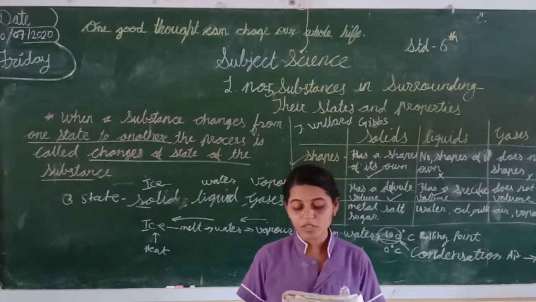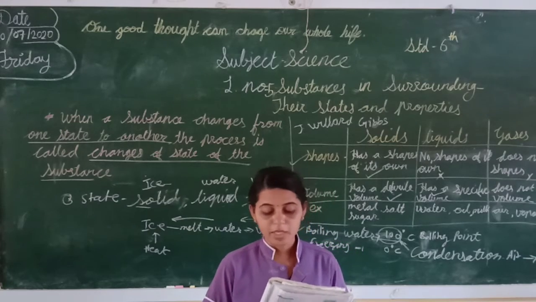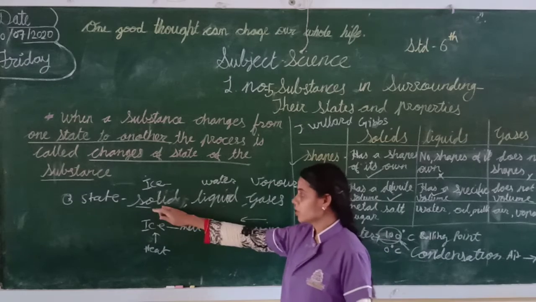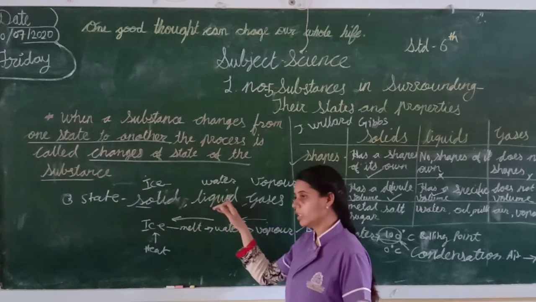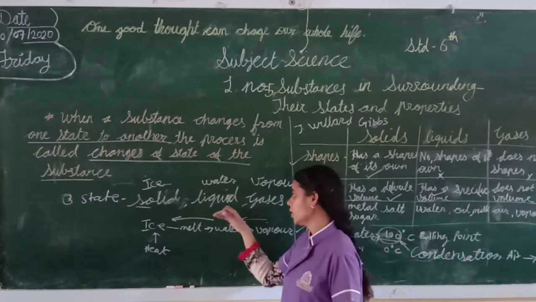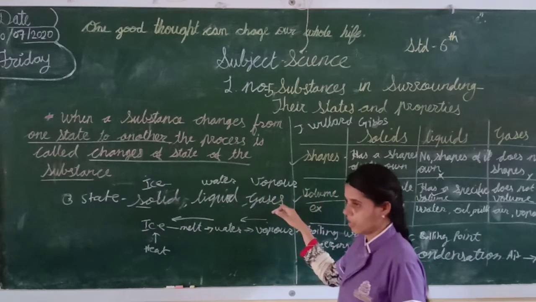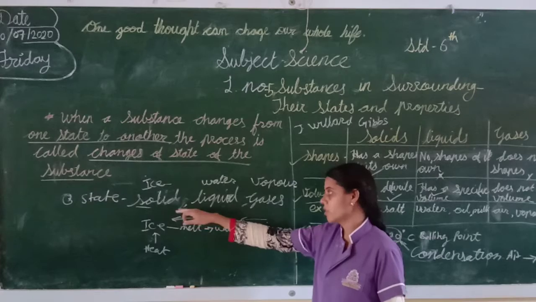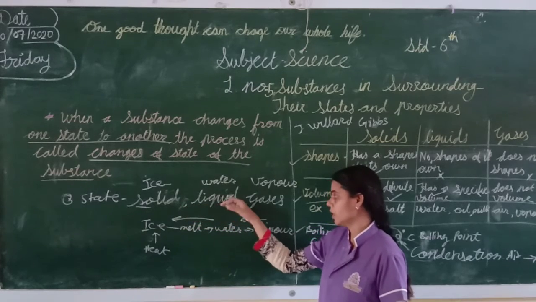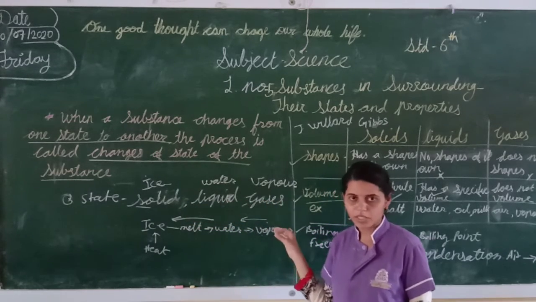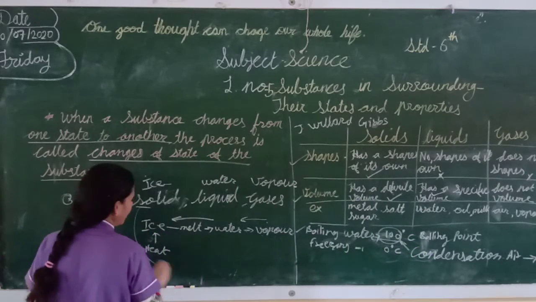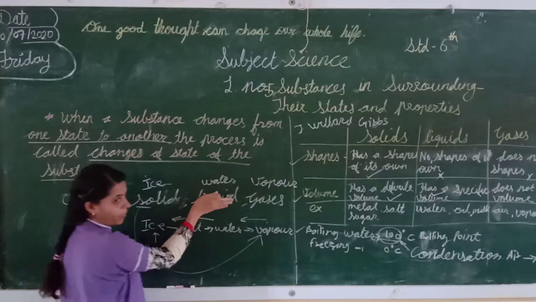Okay. Now, students, next one: sublimation. Sublimation means, students, we saw that when we give heat to a solid, it converts into a liquid. Again, when we give more heat, it converts into a gas. But does this happen only like this, solid into liquid, liquid into gas, every time? No. Sometimes a solid directly converts into a gas, not into a liquid.